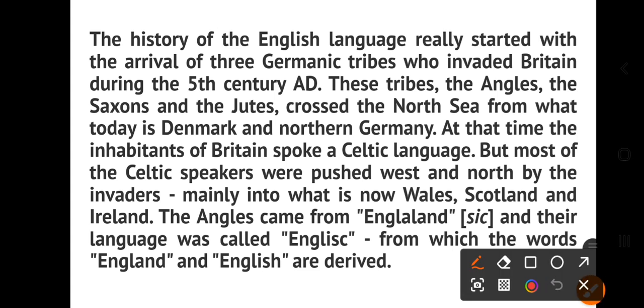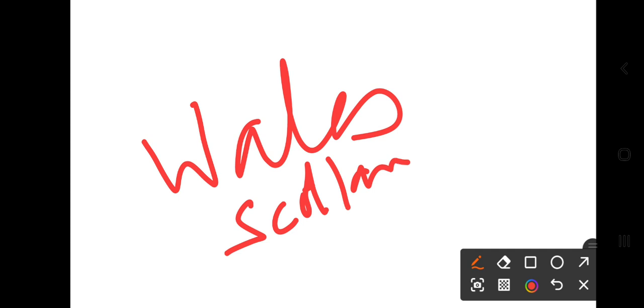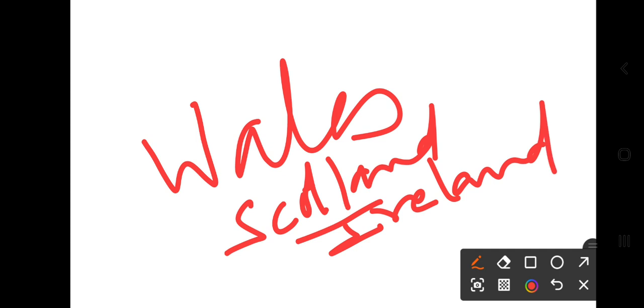These were the three places, Wales, Scotland, and Ireland, where the Celtic speakers were settled.